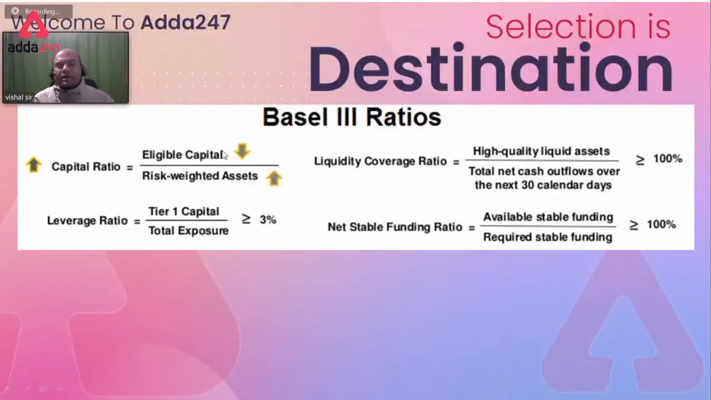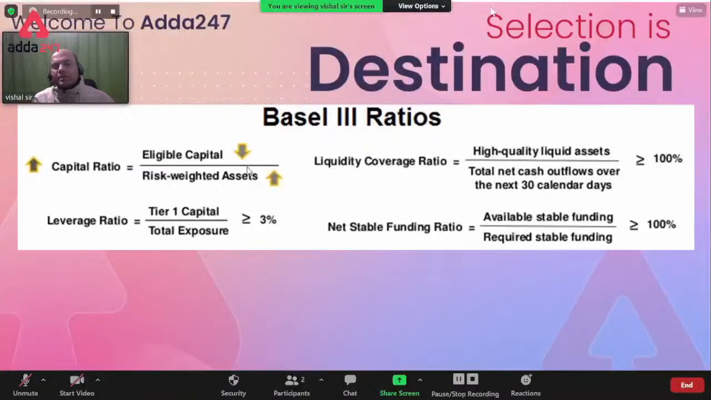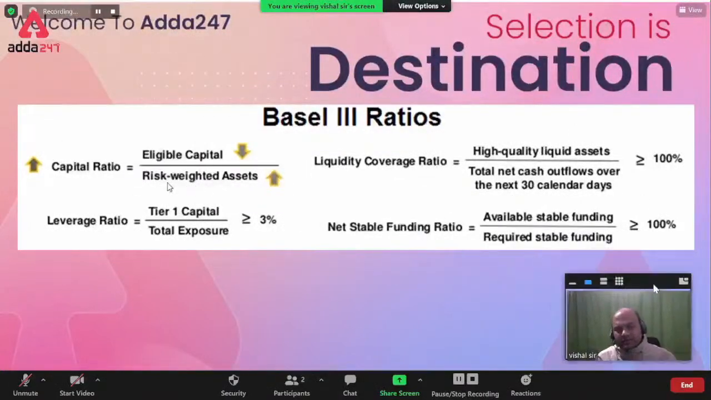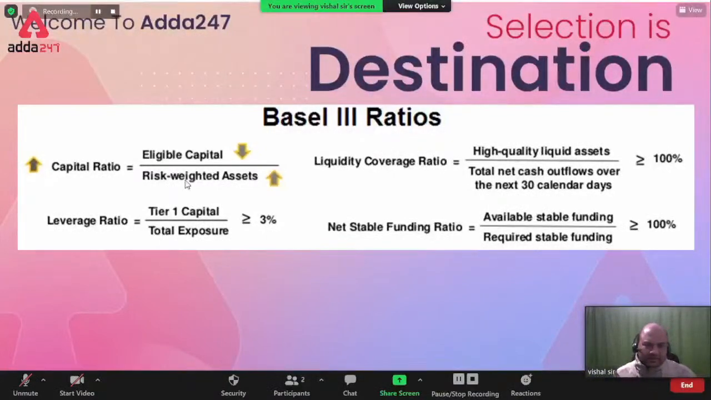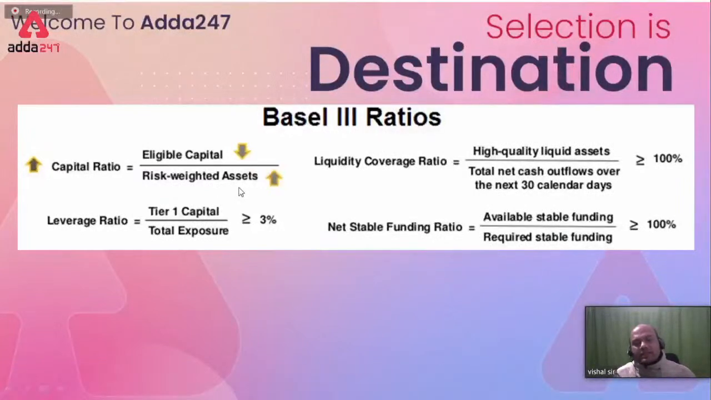So eligible capital. Eligible capital means what? Tier 1 plus tier 2 upon RWA. RWA means what? All the three risks: credit plus market plus operations, and as per Basel 3, all those buffers applied. Okay, so add these tier 1, tier 2 and just divide them. You'll get the CRAR, capital ratio.